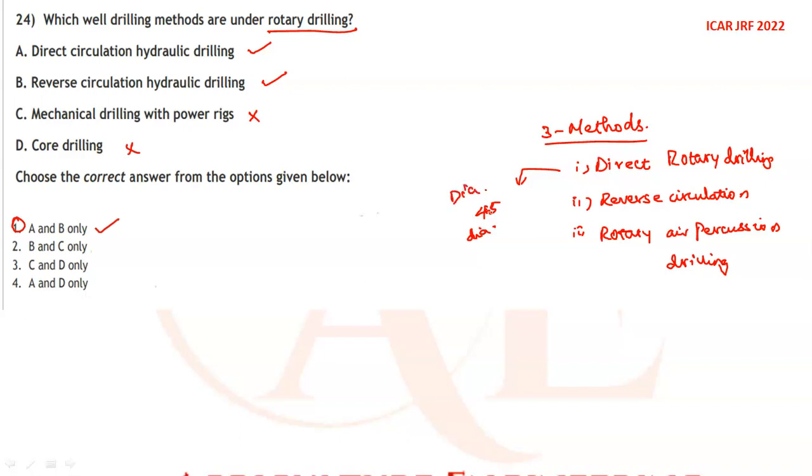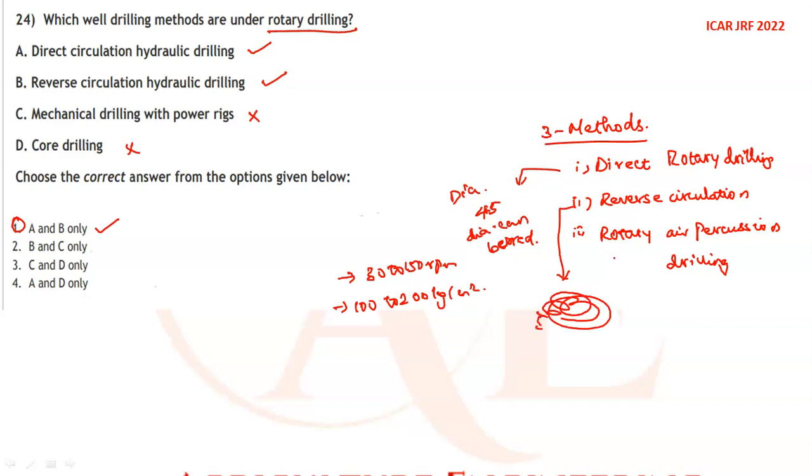A diameter of 45 centimeter can be bored using direct rotary drilling. The drilling speed varies from 30 to 150 rpm, and the pressure varies from 100 to 200 kg per centimeter square. In reverse circulation, the same principle of direct rotary drilling is used. The mud water is pumped into the well where it rotates in the reverse direction. That is why it is called reverse circulation rotary drilling. In rotary air percussion drilling, excess energy is given from the outside.